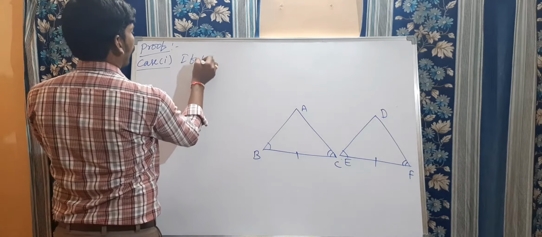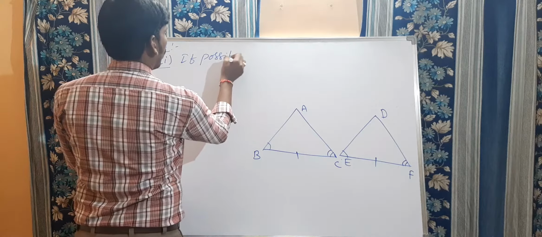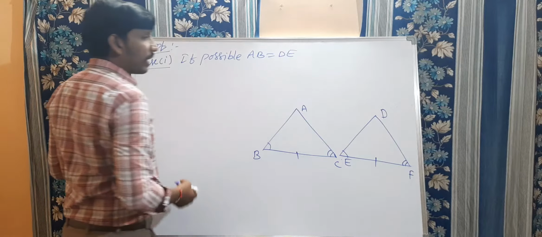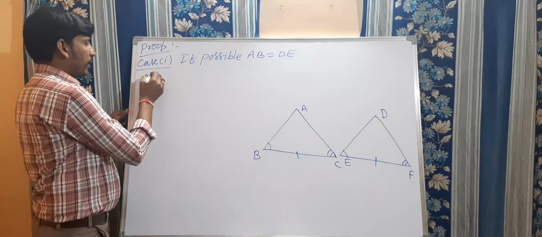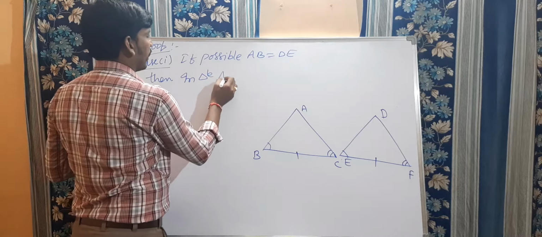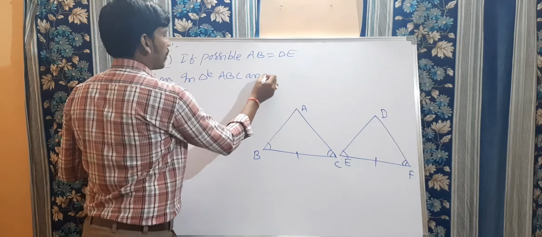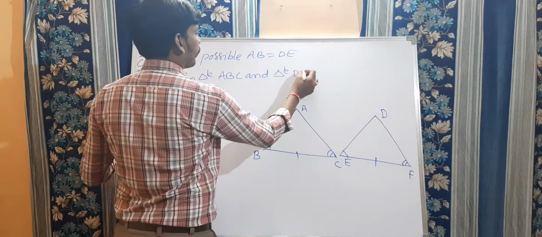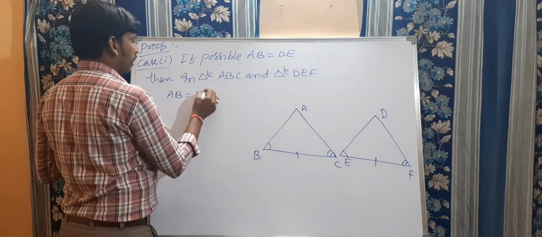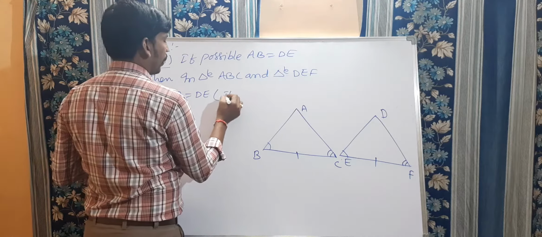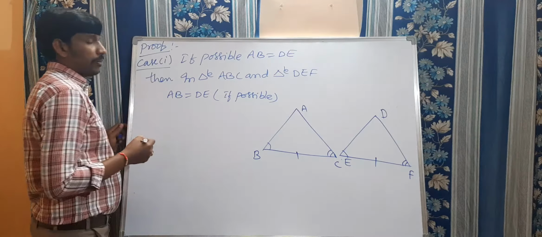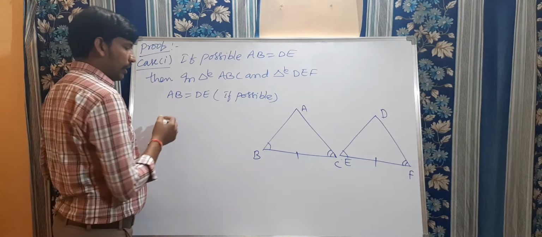If possible, AB is equal to DE. If AB is equal to DE, then in triangle ABC and triangle DEF, in these two triangles, AB is equal to DE. It is an if-possible condition; we are going to take that first condition as AB equal to DE.